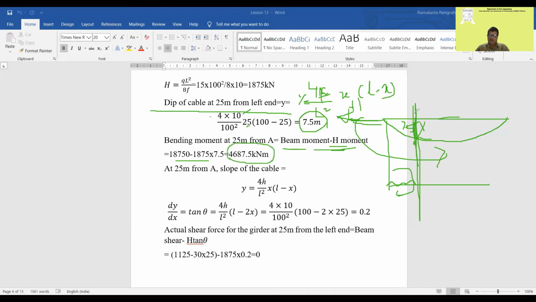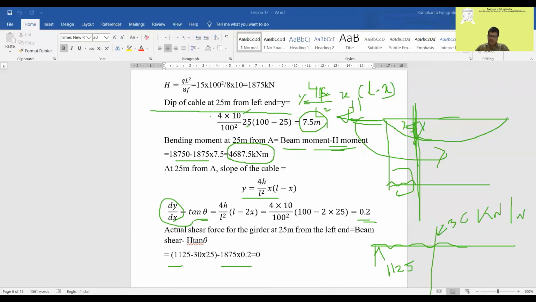Now what is the slope of the cable? Y is given, so you can find dy by dx. Dy by dx is equal to tan theta. Put x is equal to 25, and this is the slope. Now the shear force here: we have seen shear force is the beam shear minus H tan theta. What is the beam shear here? Beam shear is like this. You have the reaction here, 11.1125, and there is UDL of 30 kilonewton per meter.